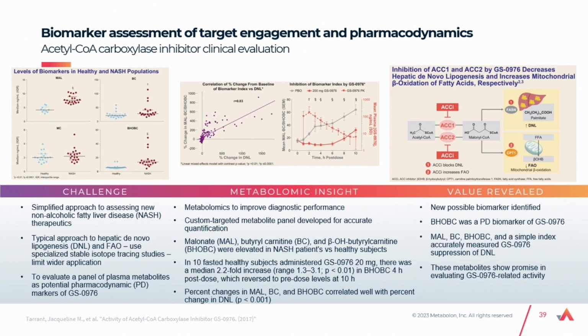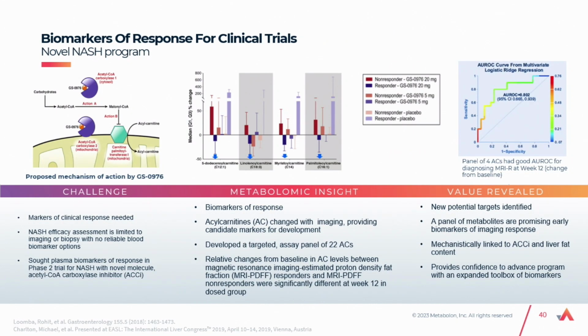And in the same population in a crossover study, they were either given placebo or the drug down here with this de novo lipogenesis that was tracked. And relative to the placebo group, you can see a marked decrease in the biomarker index for this, showing engagement of the drug for their specific target to decrease de novo lipogenesis. The question is, is this a relevant target for treating NASH? And that was in the second part of the study, or an expanded view that came after this initial part to look at target engagement. Does this actually have an effect in NASH patients?